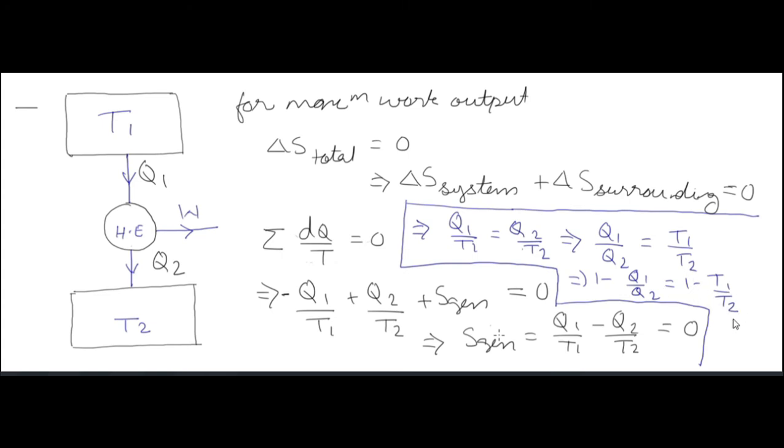Because we are finally equating the efficiency, 1 minus Q2 by Q1 is the efficiency of any heat engine, and 1 minus T2 by T1 is the efficiency of the reversible heat engine.